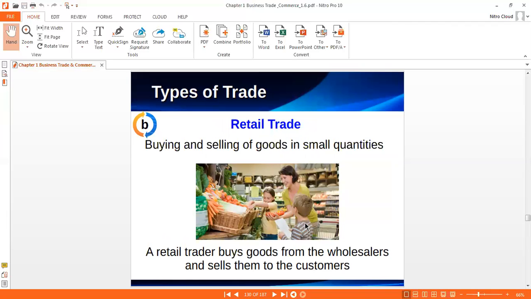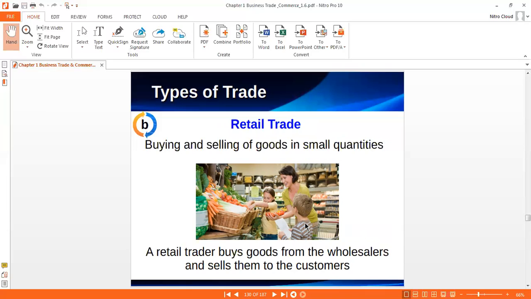Now, retail trade, the second type of trade. Buying and selling of goods in a small quantity is known as retail trade; large quantity is known as wholesale trade. A retail trader buys goods from the wholesaler and sells to the customer. One more question that comes: what is the link between wholesaler and consumer? It is the retailer. The retailer is the link between wholesaler and consumer.